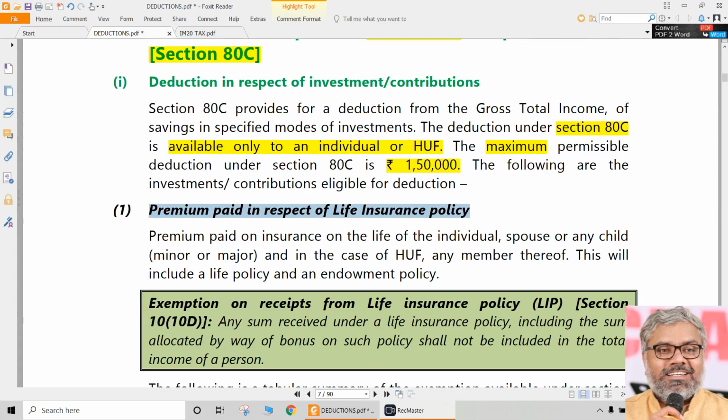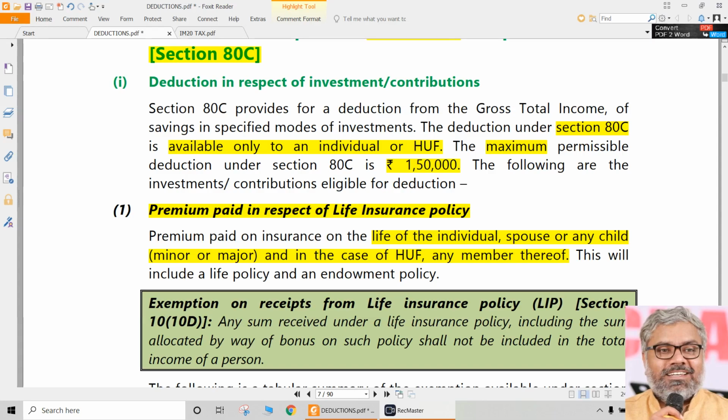So one of the payments for which the SSC can claim deduction is the premium paid in respect of a life insurance policy. If the SSC pays any premium, naturally during the previous year, on any life insurance policy. Life insurance policy of whom? On the life of his friends, neighbors? No. Not that case. On the life of the individual, spouse, or any child, and in the case of HUF, any member thereof. If I say LIC policy, don't take it as LIC, it is only a usage. Now there are so many private insurance companies, all of them are okay.